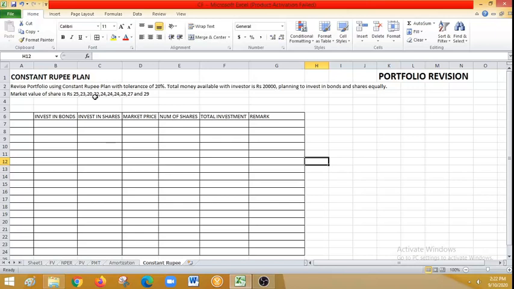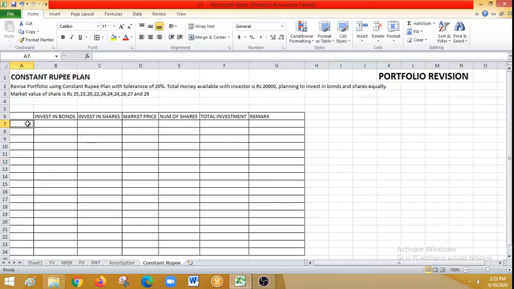I'll explain how this happens when we get into the problem. This is done by keeping the value of the aggressive portfolio constant, and the balance is invested in the conservative portfolio. When I say aggressive portfolio, the aggressive portfolio is equities, and when I say conservative, the conservative portfolio is our bonds. I'll explain this problem, and through this you can better understand what is meant by a constant rupee plan.